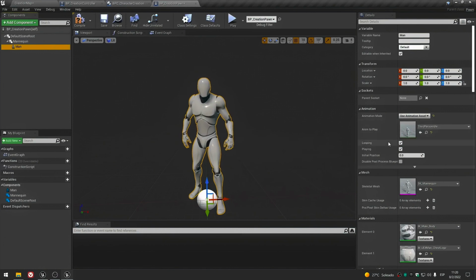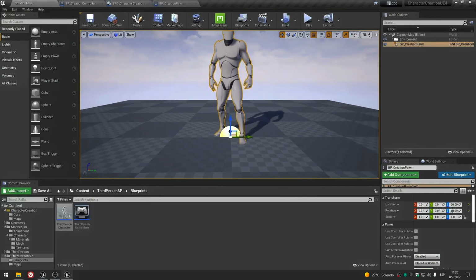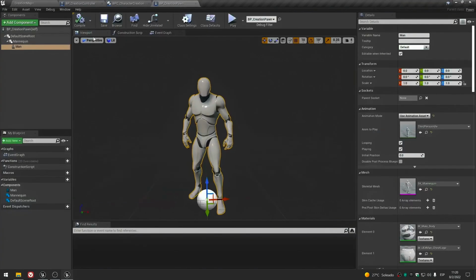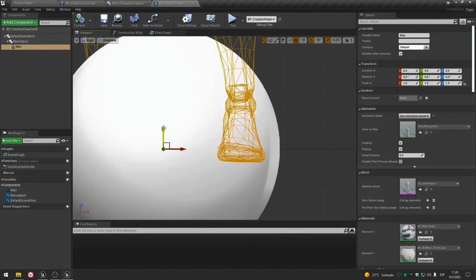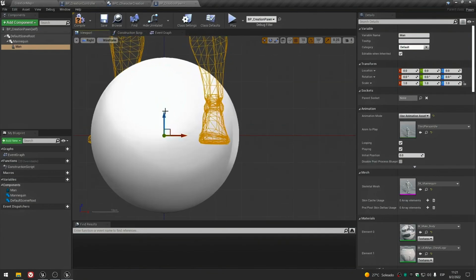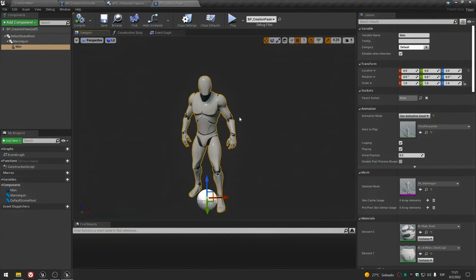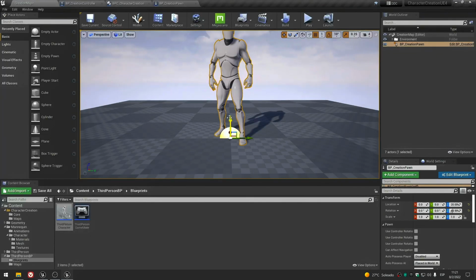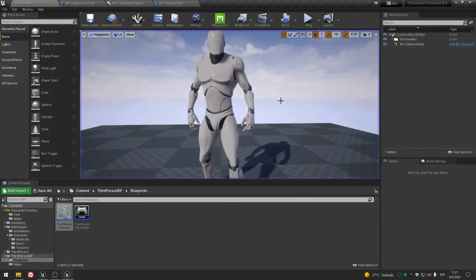Set it to looping and playing, and that's it. And if you see, now that we have an animation, our character's feet are actually underground, and we need to fix the location. And now if we play this and stop, we don't have the error.